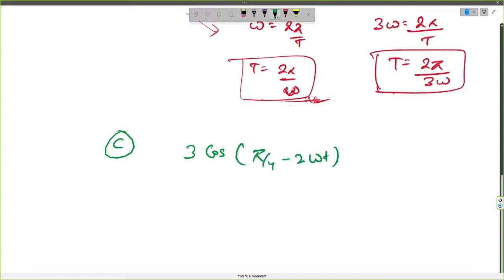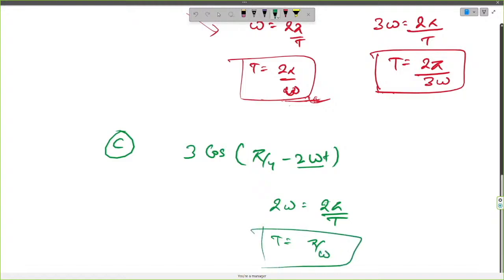Now in order to find out the time period, we need to take out the entire coefficient of time t. So 2 omega would be equal to 2 pi by T, where T is the time period. So T would be equal to pi by omega. So the time period of this function would be pi by omega, and this is a simple harmonic function. So we can say that 3 cos(pi by 4 minus 2 omega t) represents a simple harmonic function, and its time period is pi by omega.